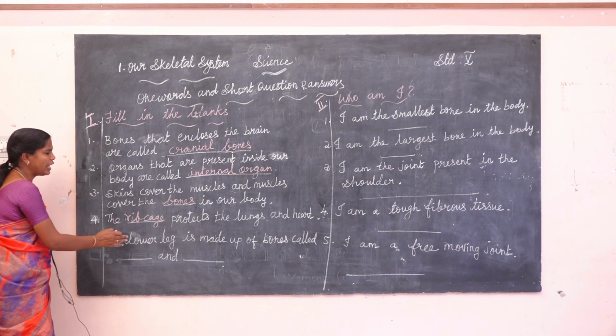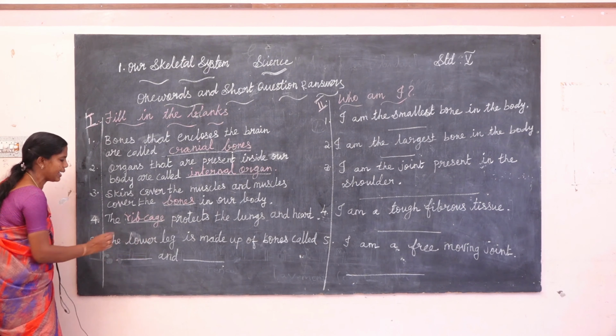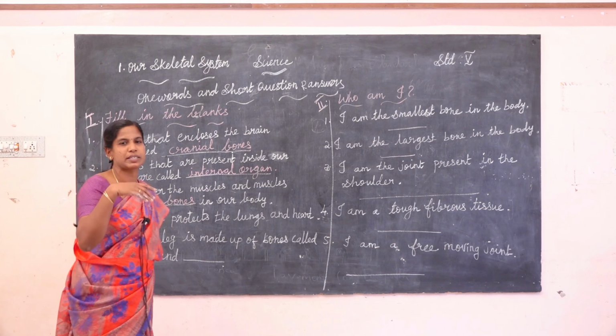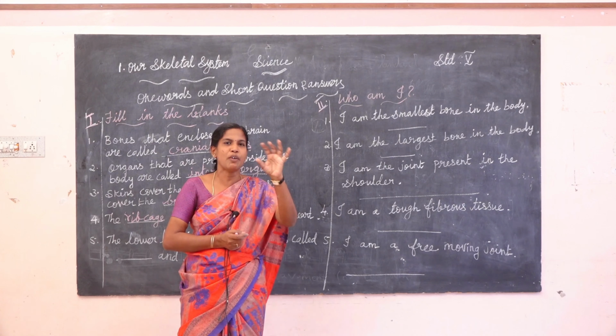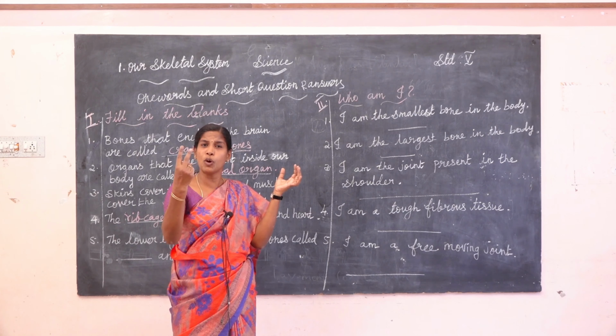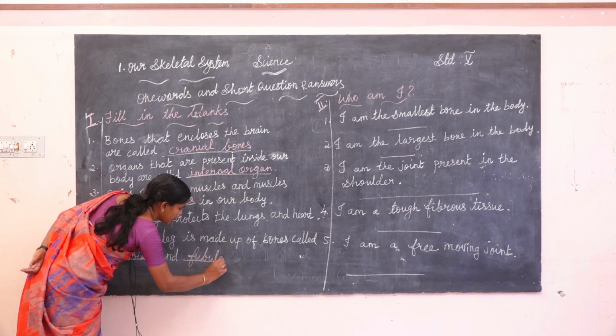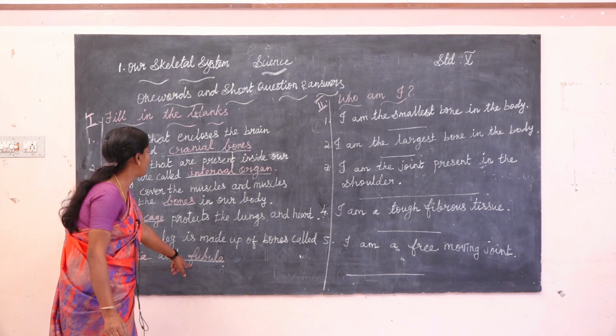Next one, the lower leg is made up of bones called dash and dash. The lower leg means lower limbs. We have upper limbs and lower limbs. The upper limb has the humerus, and the lower limb has two bones: tibia and fibula. T-I-B-I-A, tibia. F-I-B-U-L-A, fibula.